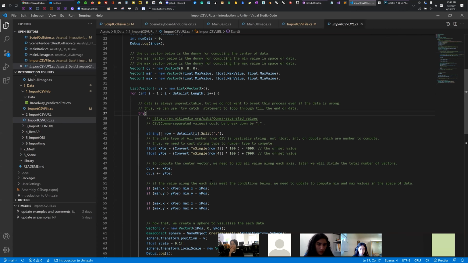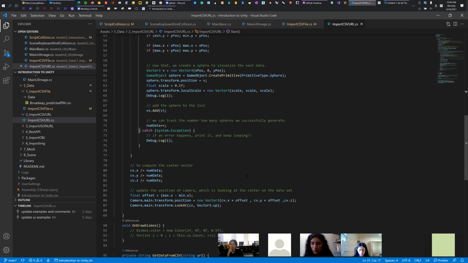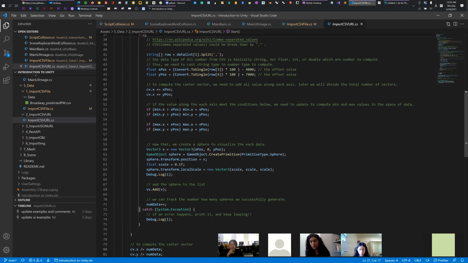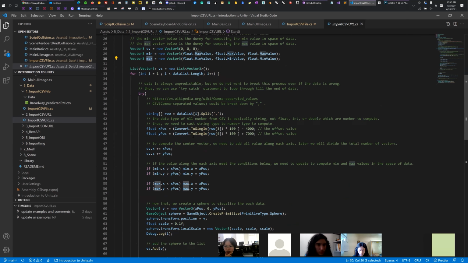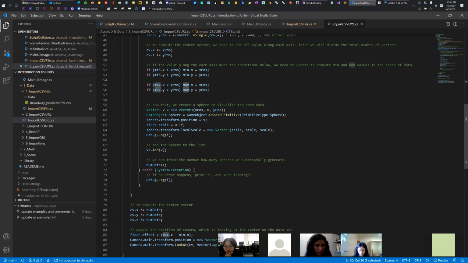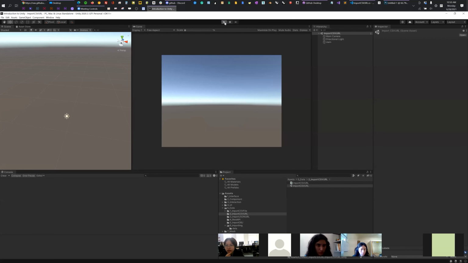Okay. So I will describe it quickly in time, then you guys play with this example, and then please leave any questions. Then after today or tomorrow, I can answer the questions. Don't worry about it. Also, while looping, I'm calculating the center vector and the minimum and maximum vector because I wanted to reposition the camera. Okay. So you can play it.